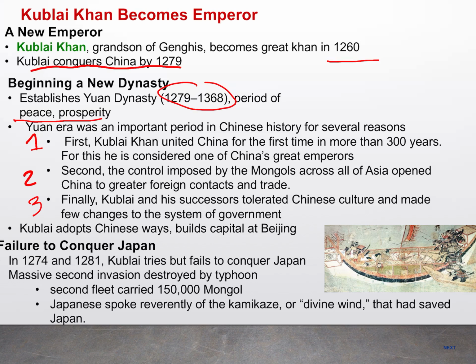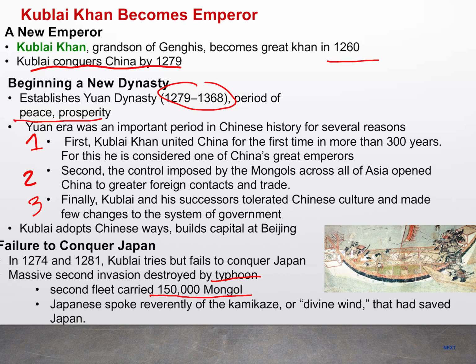Now, his failure though, because Kublai wanted to expand beyond the region of China, right? And China did control Korea. But the one area that they could not get was Japan. He had failed to control Japan because of a massive typhoon that had destroyed their invasion force, right? His second fleet carried 150 Mongols. And basically, for this path to get to Japan, they have to sail over the seas to try to get there. This typhoon, this massive storm, destroys his fleet. And it basically cripples any sort of conquest he had to try to take Japan, right?